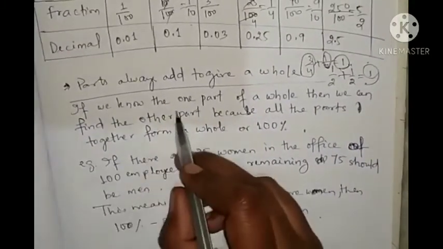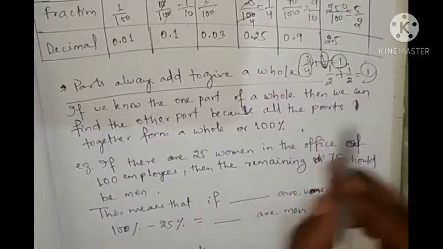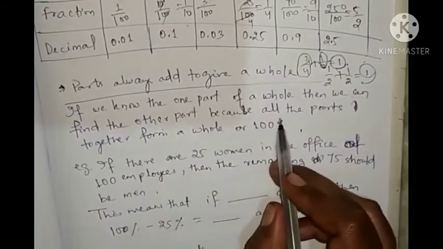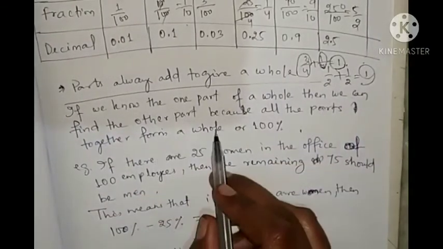If we know one part of a whole, then we can find out the other part, because all the parts together form a whole or 100%.